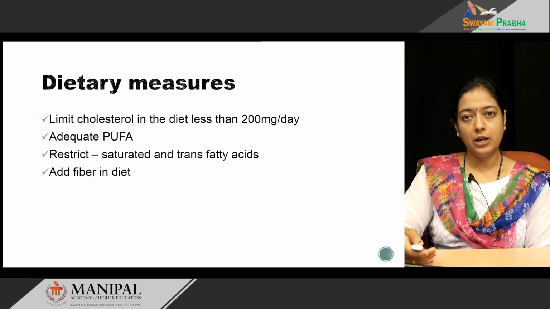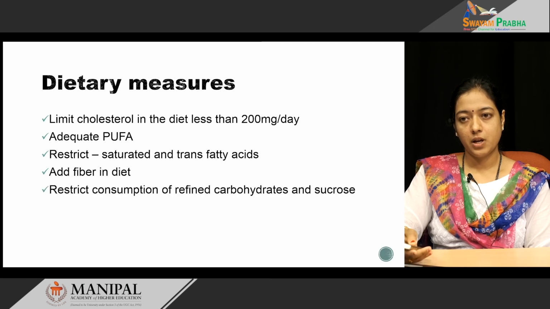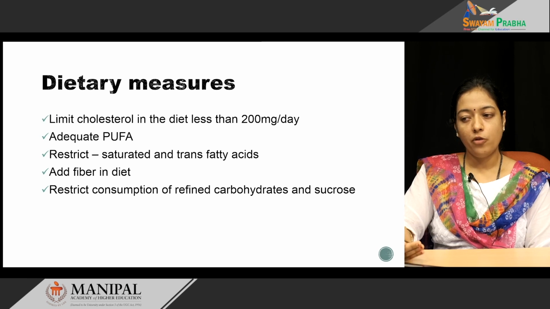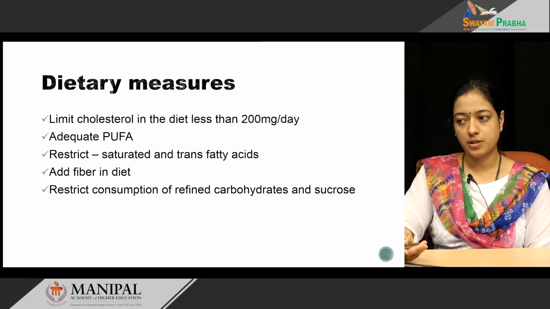In the diet, there should be adequate amount of fiber. Per day, 30 grams of fiber in the diet is recommended. Fiber decreases the absorption of cholesterol and helps in more excretion of cholesterol, thus preventing the development of atherosclerosis. Also, we have to restrict the consumption of refined carbohydrate and sucrose. When sucrose undergoes metabolism, more triacylglycerol is formed, which also gets accumulated in the adipose tissue and increases the development of atherosclerosis.